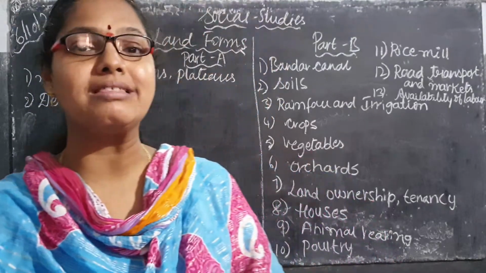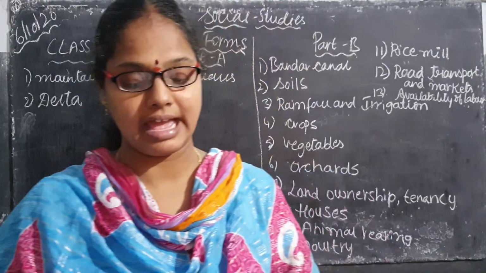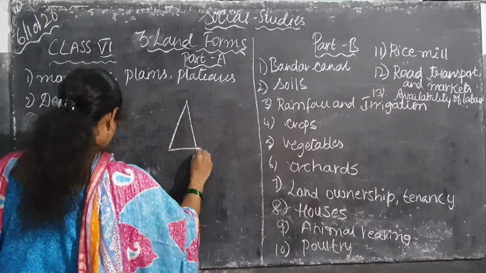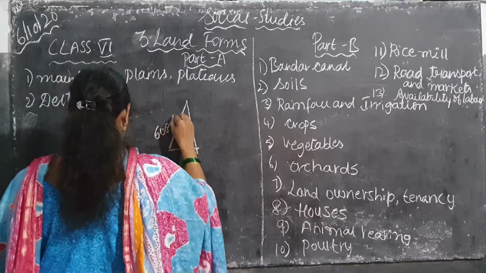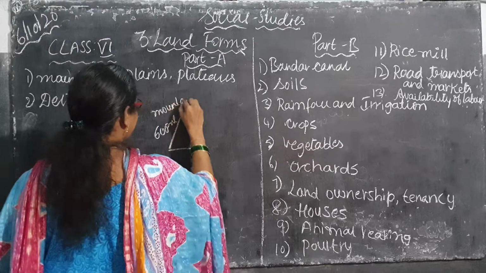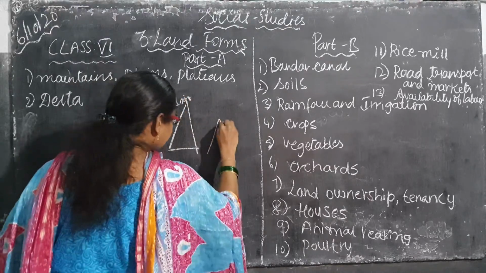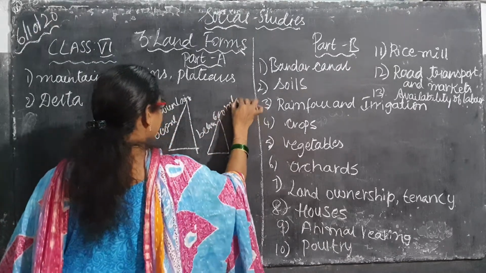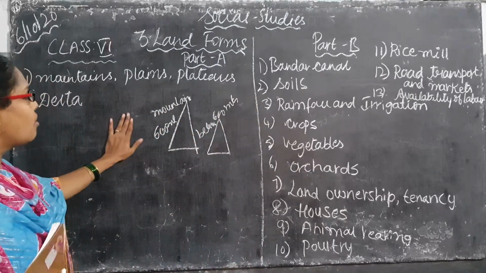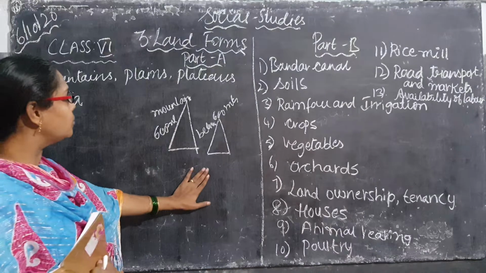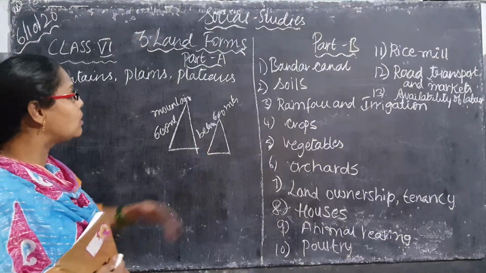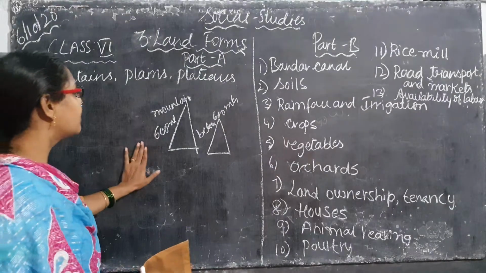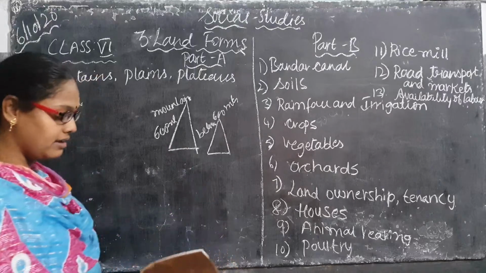Now here you have to know the difference between mountains and hills. Here, if you draw a triangle shape, the mountains are about 600 meters, and when you compare with the hills, they are below 600 meters. So what is the difference? Mountains are 600 meters. If you come to the hills, they are below 600 meters. So this is the difference we have to find out. Mountains are 600 meters and hills are below 600 meters.